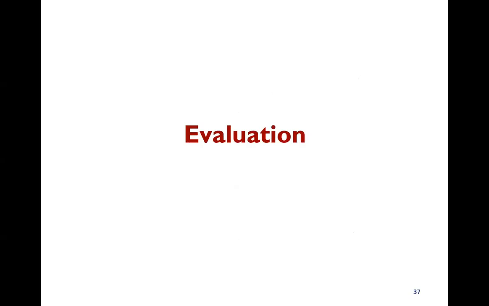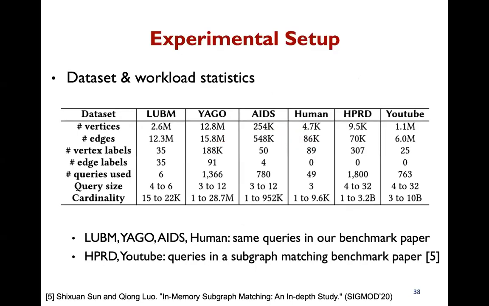Here are some current results. We use 6 datasets with varied statistics. For the first 4, we use the same queries as in our previous benchmark paper. For the other 2 datasets, we use the same queries as in a subgraph matching benchmark paper that uses these datasets.